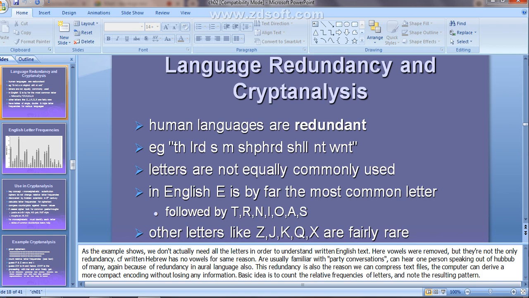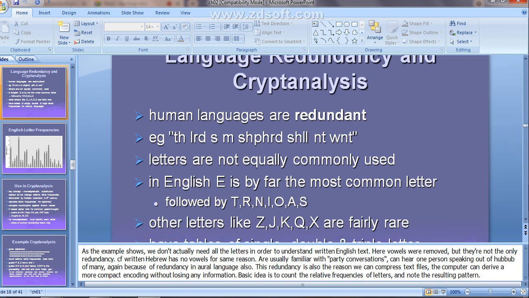Now see, language redundancy and cryptanalysis. This is the problem. The language characteristics are helpful for the cryptanalyst to attack that particular encryption system. Human languages are always redundant. The English letter E is by far the most common letter in the English language, followed by T, R, N, I, O, A, S, and letters like Z, J, K, Q, X are rarely used.